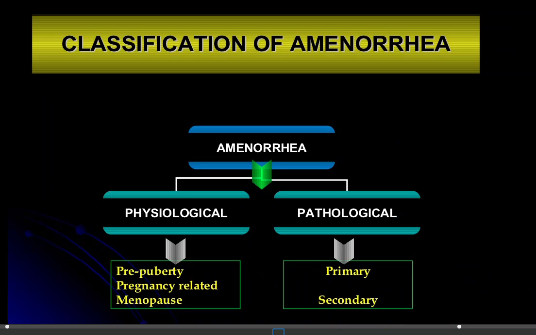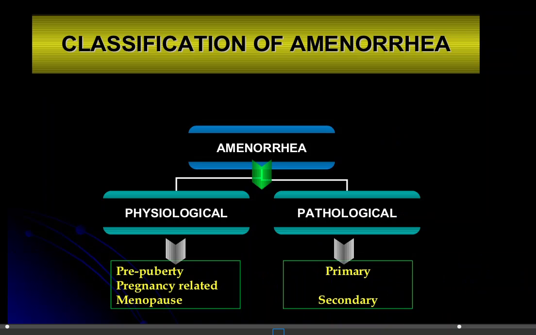During the 9 months of pregnancy, women have amenorrhea or absence of the menstruation. Next is menopause. Menopause is cessation of the menstrual cycle, after the age of 50 to 60 years, when the woman has menopause. So that is about the physiological.